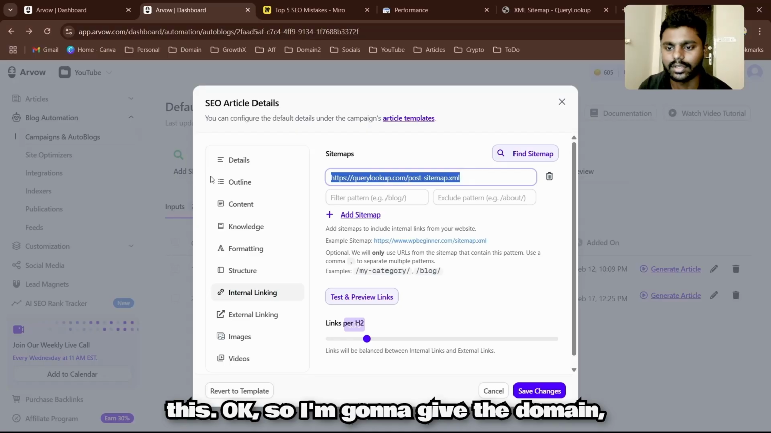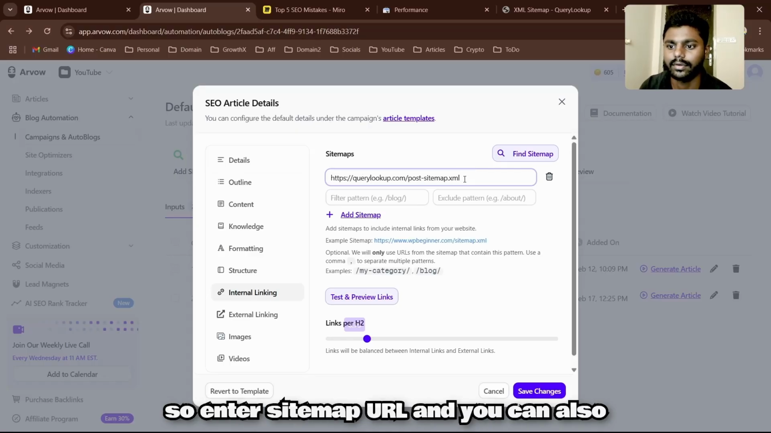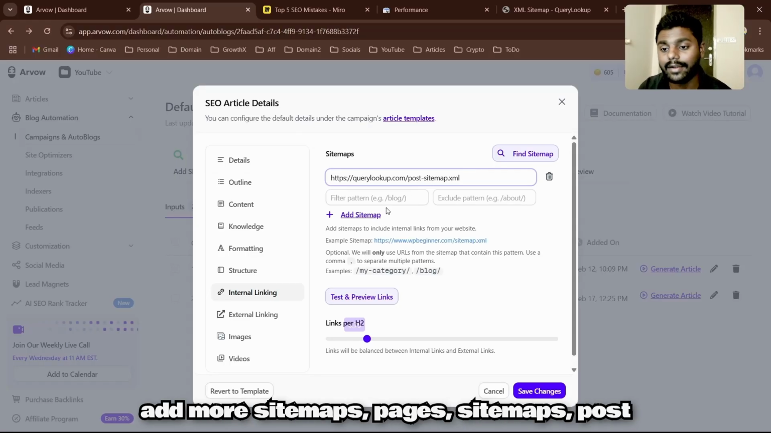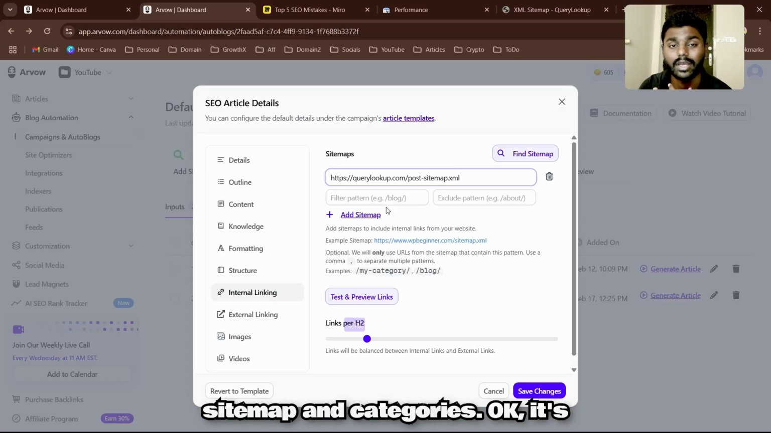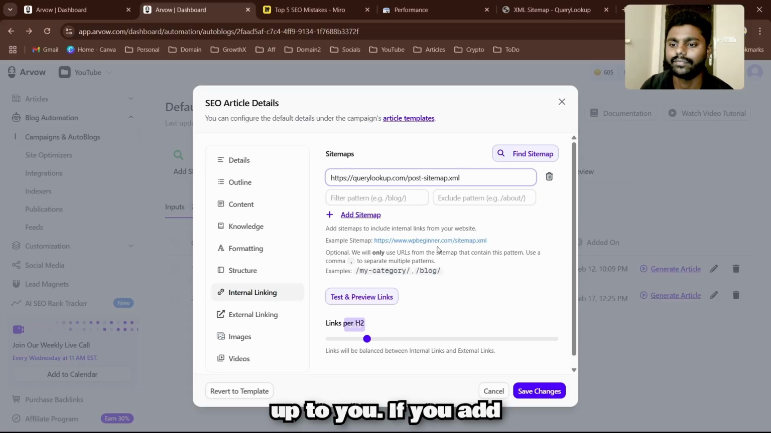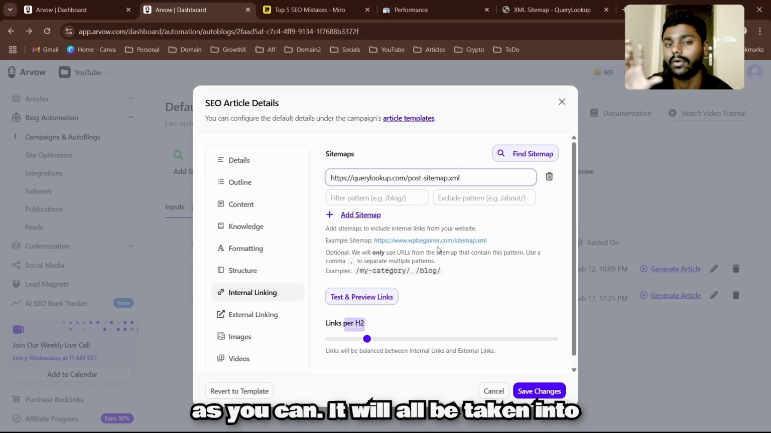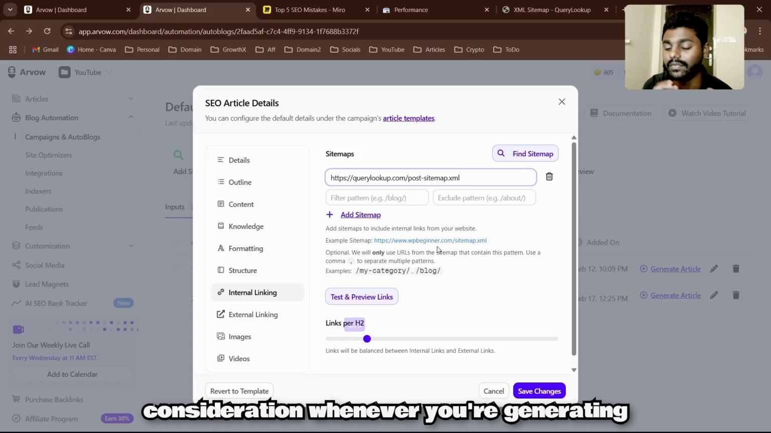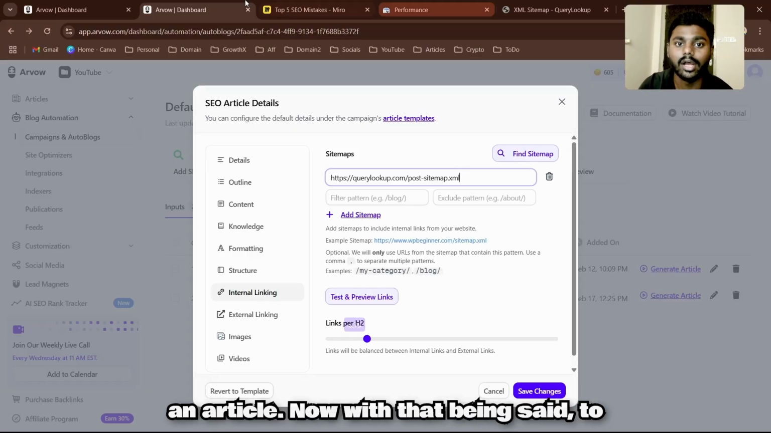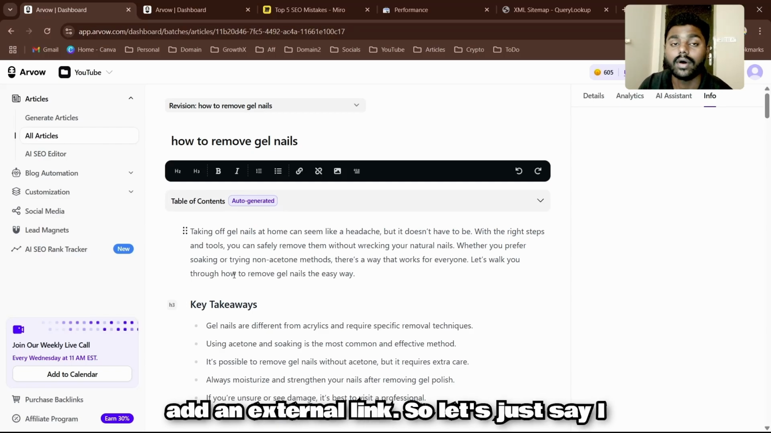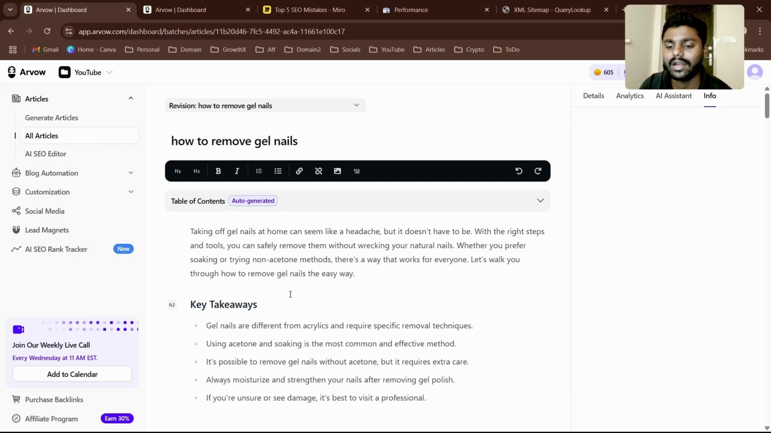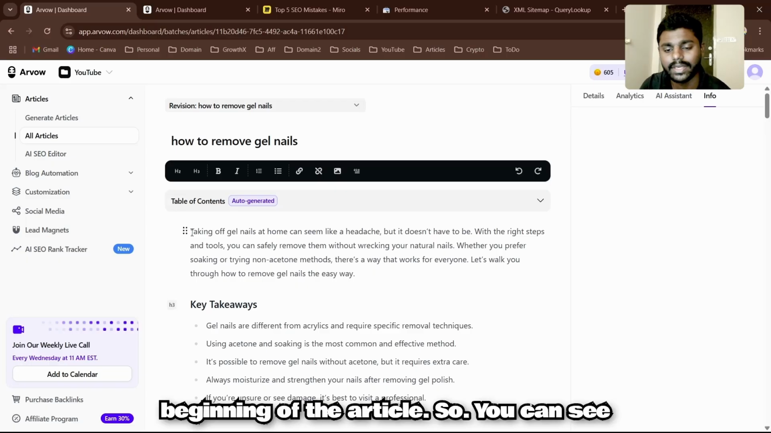I'm going to give the domain, so enter the sitemap URL, and you can also add more sitemaps, like pages sitemaps, post sitemap, and categories. It's up to you. You can add as much as you can, and it will all be taken into consideration whenever you're generating an article. With that being said, to add an external link, let's just say I want to add an external link at the beginning of the article.